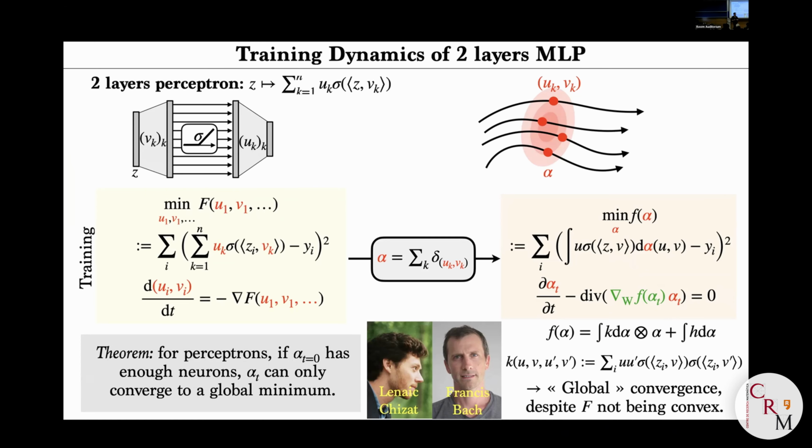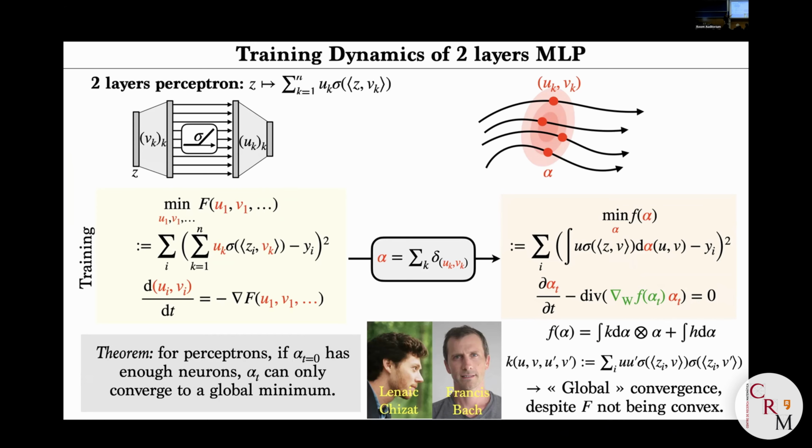To the best of my knowledge, I don't know about any counterexample to convergence. So I conjecture, in fact, it always converges as gradient flow. If you don't know, gradient flow always converges, at least on convex functions or functions that are not so wild. So the conjecture is, in fact, it always converges, but they could not prove it in their paper. They say if it converges, it can only converge to a global minimizer.